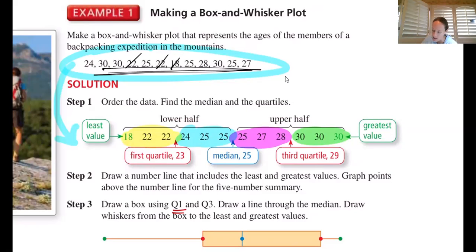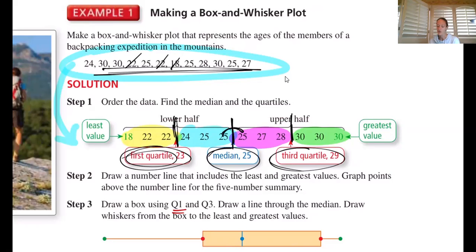And if you notice, what's going on in between each of these is we do have this median in the very middle. In this middle, we have what's called the third quartile. And then in this middle, we have the first quartile. And each of these, remember, if it's the same number like 25 and 25, we just get to use it. But if it's something like 28 and 30, we'll find the average, which is 29, and 22 and 24, the average, which is 23.